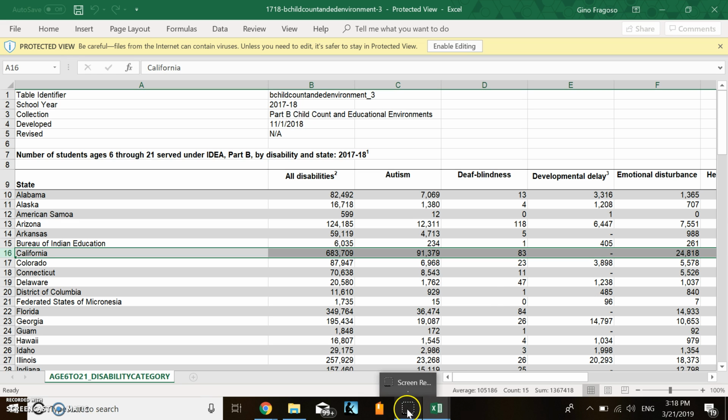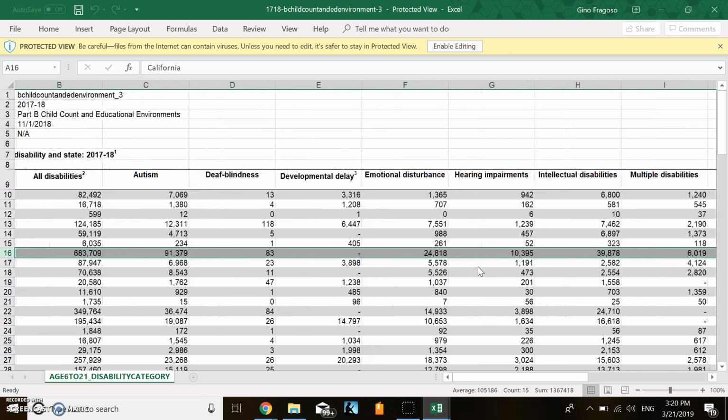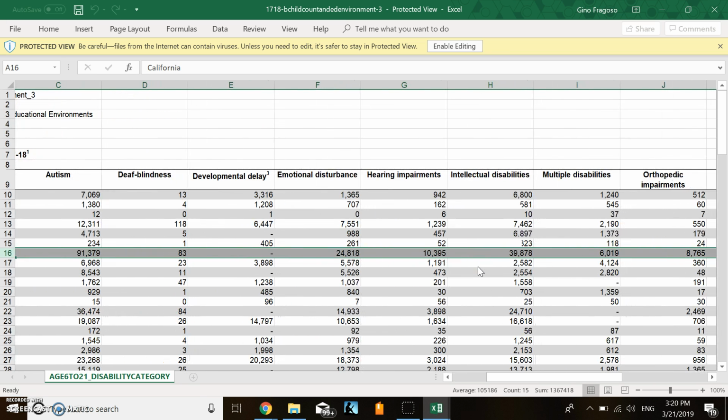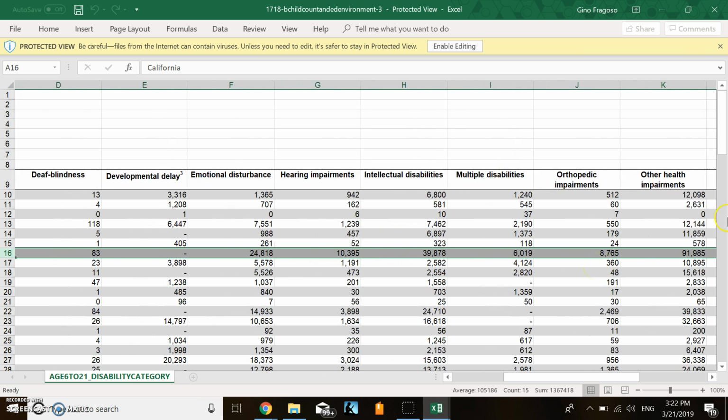Using this information, I can see that chances are in my classroom I have a higher chance of having students with autism or students with intellectual disabilities or emotional disturbances. With this information at hand, I can focus on what my students in the future will possibly need. My resources can be found in the description to the video.